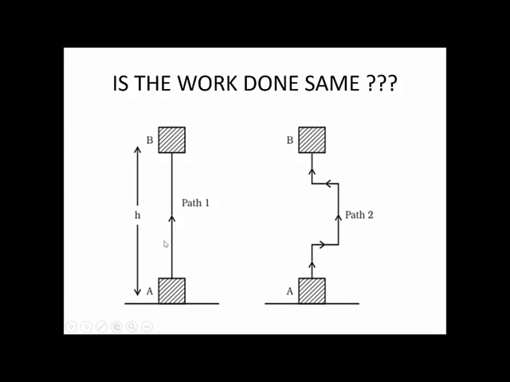But here what is happening? Look. For any vertical part, it is okay. But for the horizontal part, look at this. In the horizontal path, you are applying the force in the upward direction only. But where is the box moving? The box is moving in the horizontal direction. Work done will be zero. In this horizontal path, the work done will again be zero. So what is the work done? Work done will be this vertical path plus this vertical path. That's why the work done will be the same in both cases.